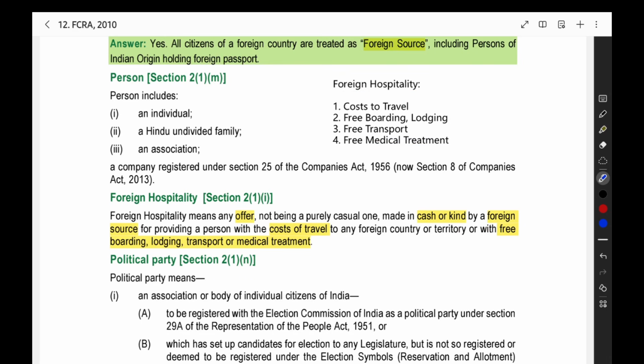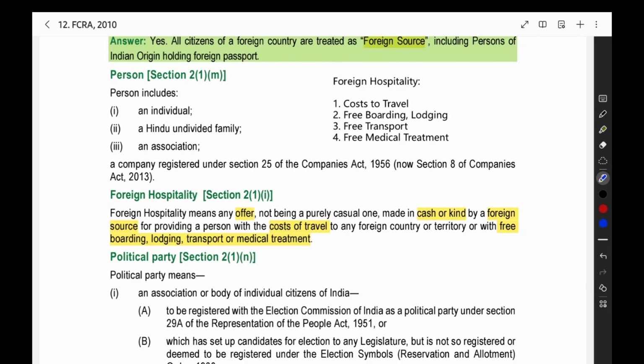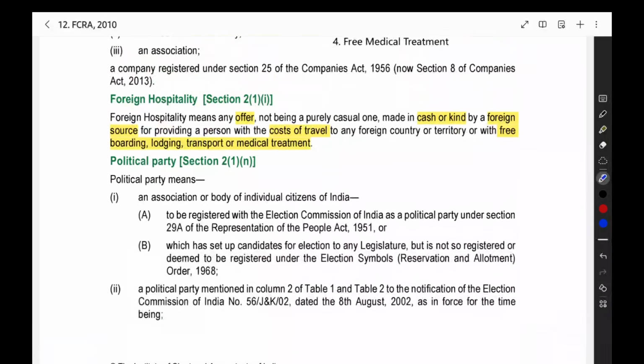Foreign contribution means directly you are getting some amount. Foreign hospitality means for these expenses, that particular foreign source will make the payment. No need to do any payment by yourself. The foreign source will make the payment for all these arrangements. So that will come under foreign hospitality. You are being treated by the money of the foreign source in a foreign country. So that is foreign hospitality.